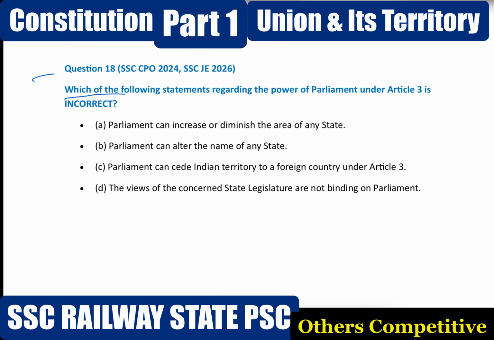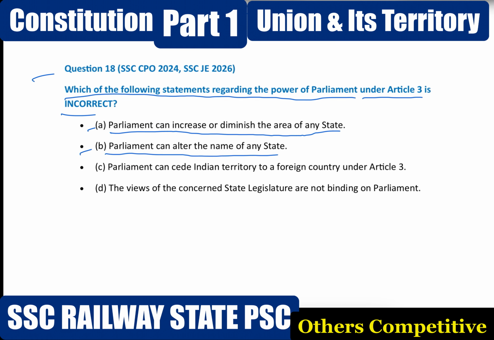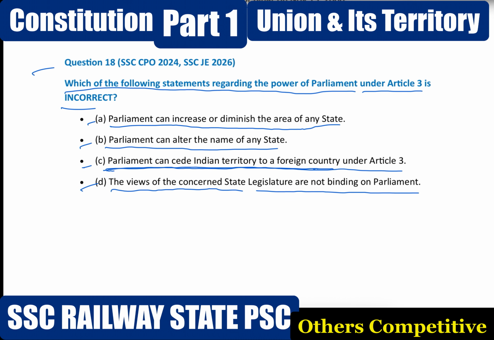Next question, which of the following statements regarding the power of Parliament under Article 3 is incorrect? Option A, Parliament can increase or diminish the area of any state. Option B, Parliament can alter the name of any state. Option C, Parliament can cede Indian territory to a foreign country under Article 3. Option D, the views of the concerned state legislature are not binding on Parliament. Option C is the correct answer.